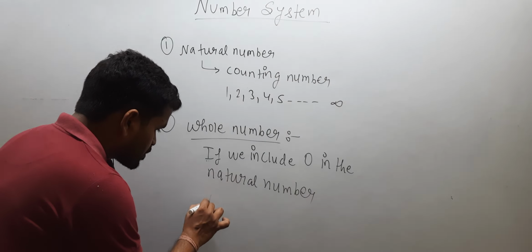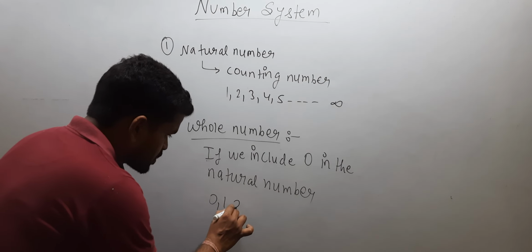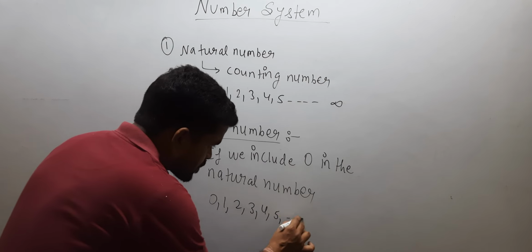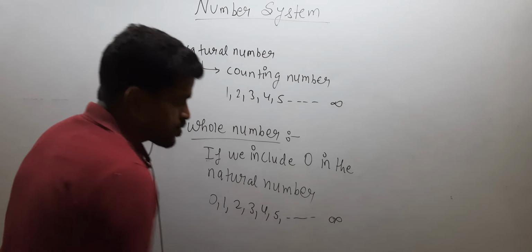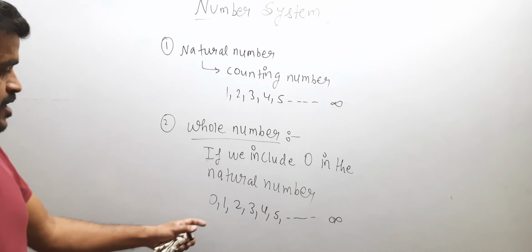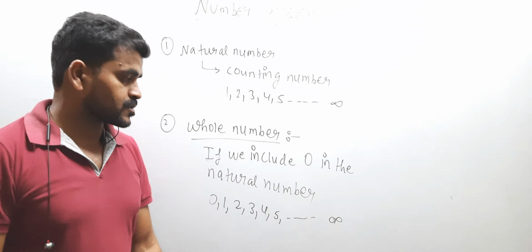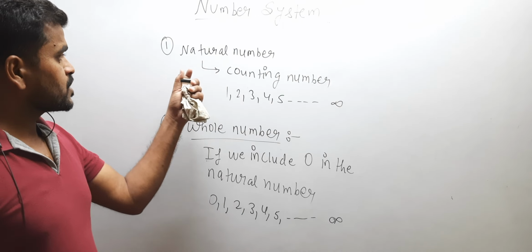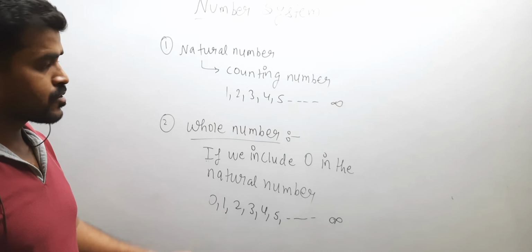So it will begin with 0, 1, 2, 3, 4, 5 and up to infinity. And 0 is the smallest whole number. So in number system we have discussed two topics, that is natural number and whole number.